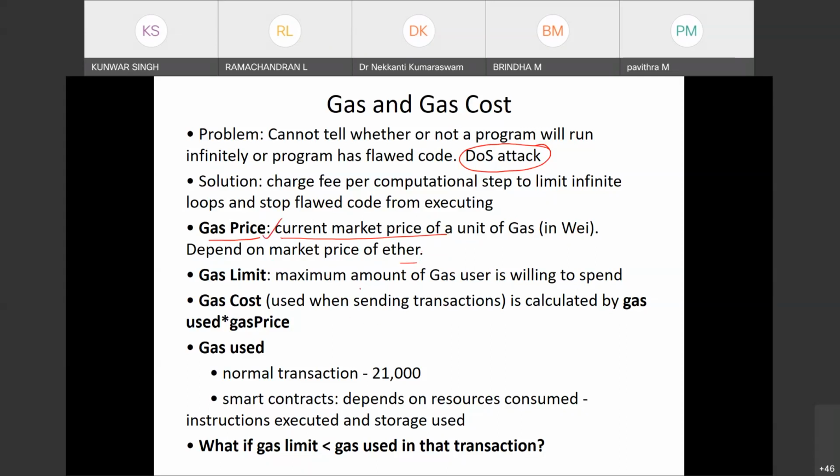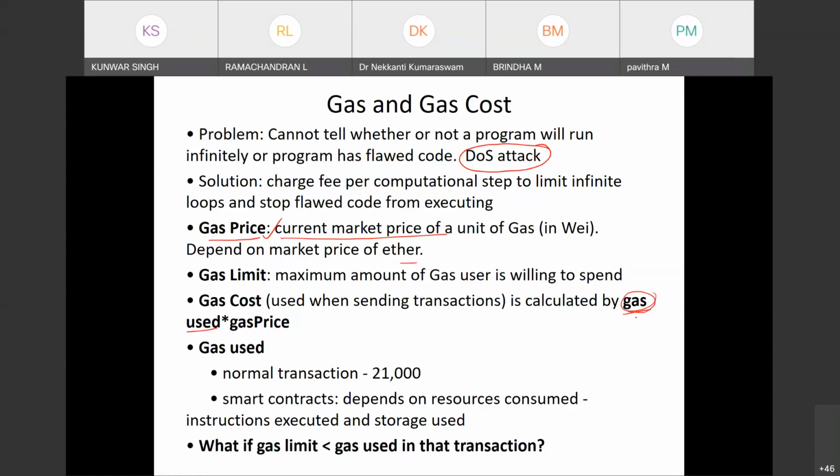Now, what is the gas limit? It is the maximum amount of gas a user is willing to spend, how much the user is willing to spend for that code to execute. Now, what is the gas cost? It is calculated from the gas used and the gas price. The gas price depends on the market. Gas used is fixed for some code; this we already know, it is already there in the books. This will not change, but the price will vary, depending on Ether.